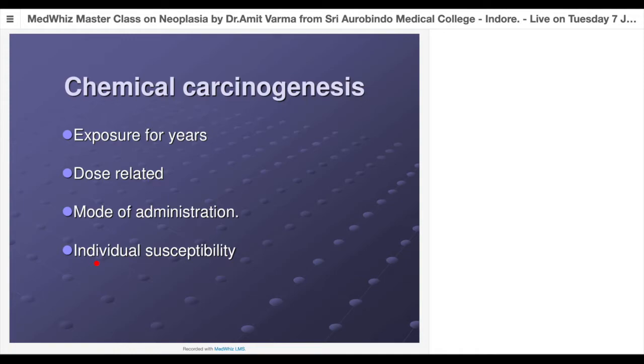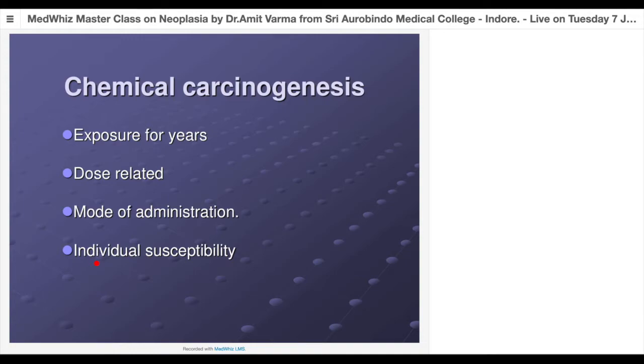That is one thing. Second is the rate of metabolism of a particular chemical in our body, which is variable from person to person. Let us take an example of alcohol. There are fast acetylators and slow acetylators. The acetaldehyde, which is a metabolite of alcohol, will be formed at the rate at which the enzyme is present in our liver.